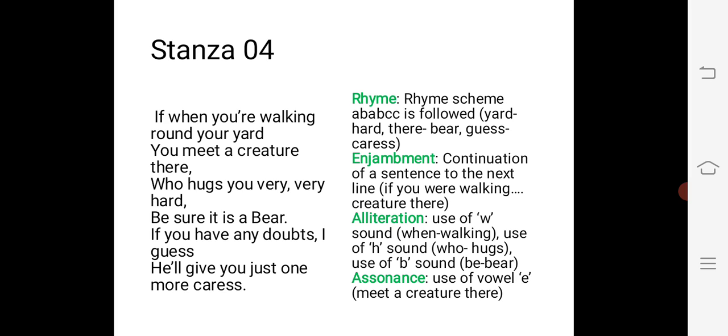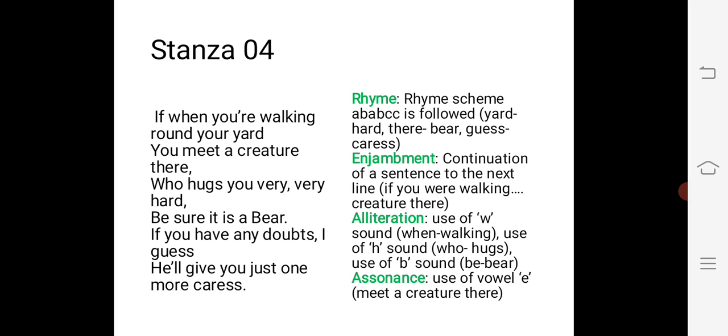Now focus on stanza number 4 also. Now when you are walking around your yard, you meet a creature there who hugs you very very hard, be sure it is a bear. If you have any doubt, I guess he will give you just one more caress.